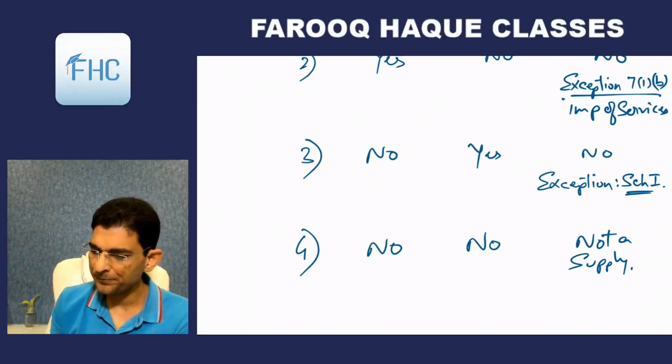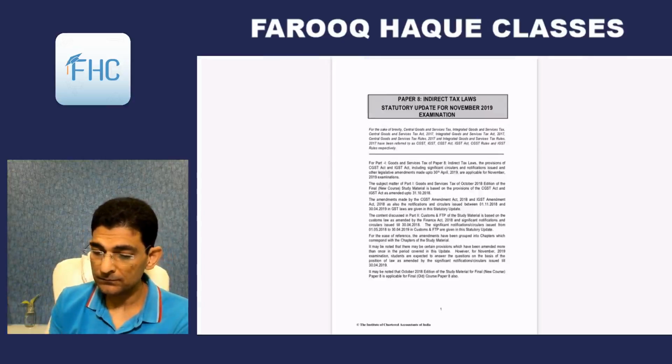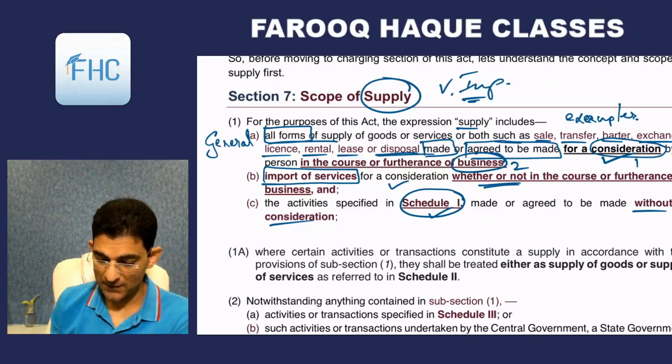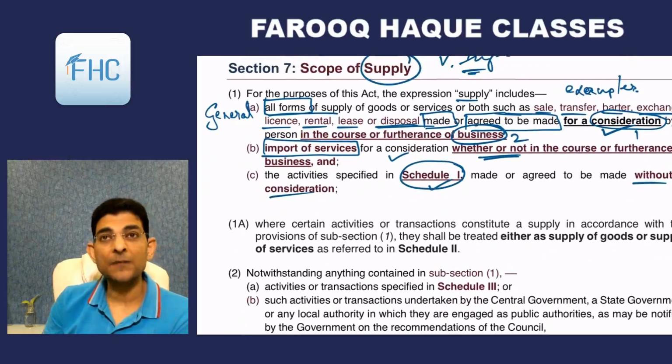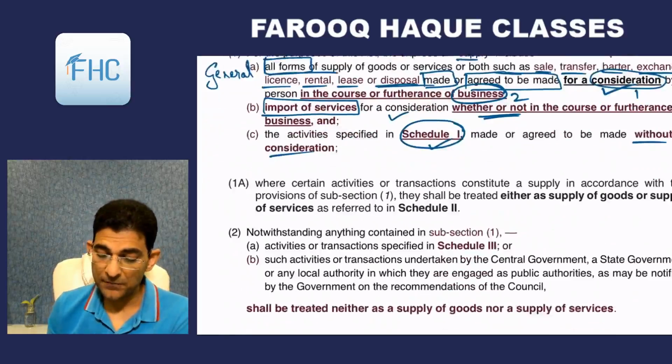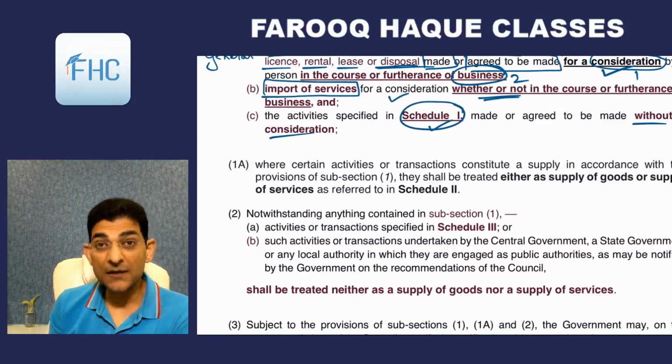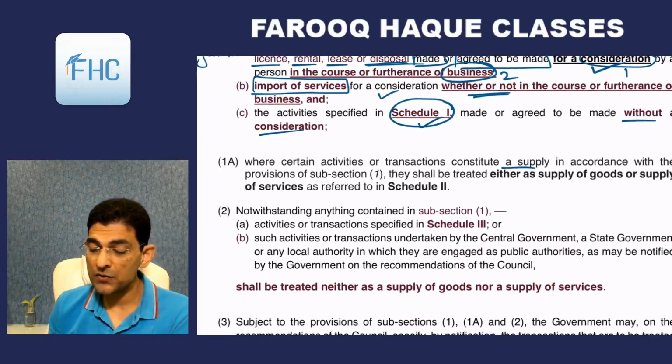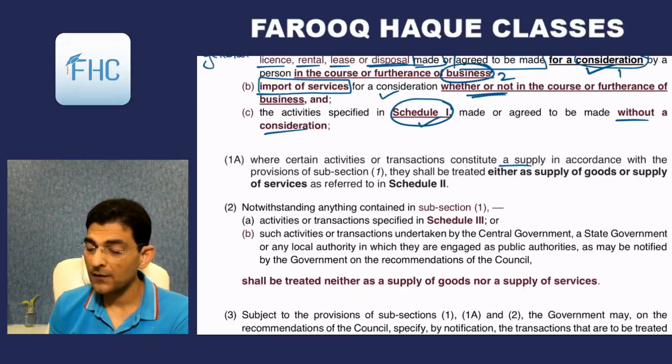So let's see. So that was given in 1. Understood? Very clear? Excellent. Then 1A says, where certain activities or transactions constitute a supply in accordance with the provisions of subsection 1.